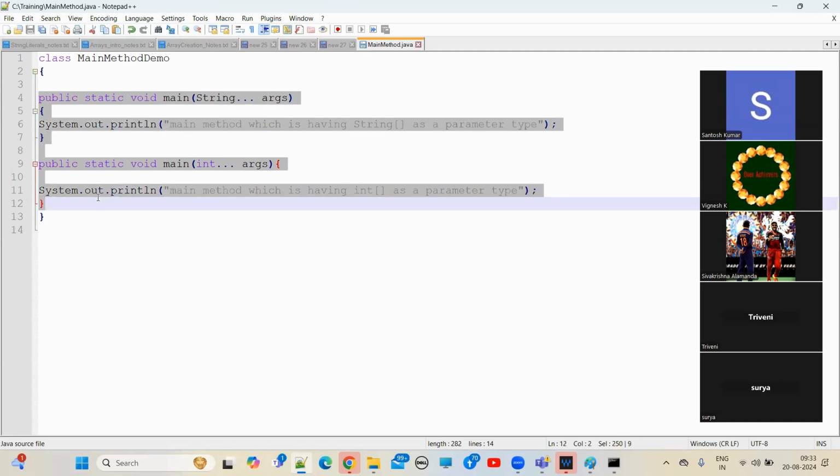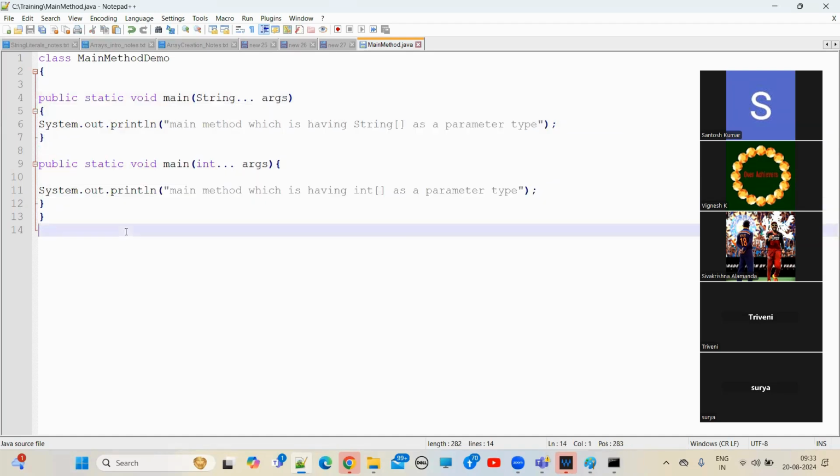So these two methods are okay. What type of methods are these two? Static methods, but these are overloaded methods. We will see in the OOPS concepts. We will discuss what is overloading, what is overriding, what is polymorphism. Everything we will discuss. Don't worry. But these two are overloaded methods. Okay, fine. So now this method is being called. Understand how it is calling?